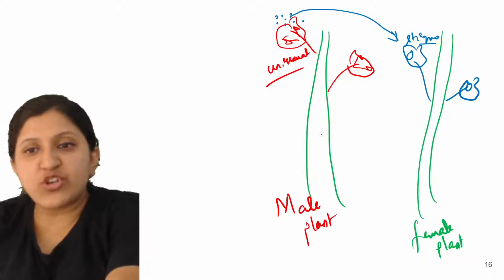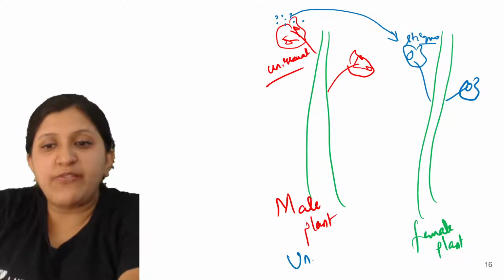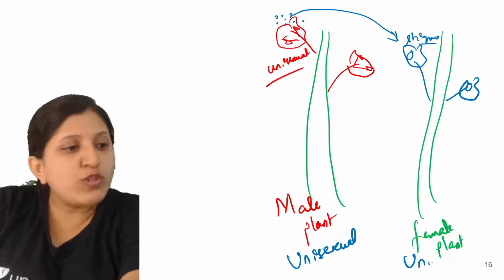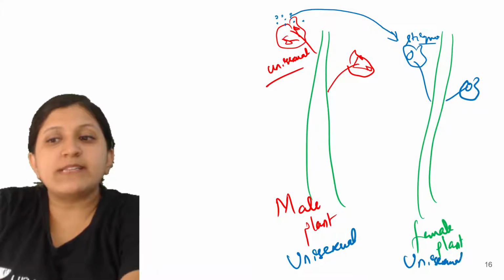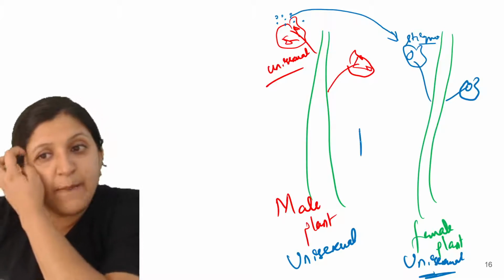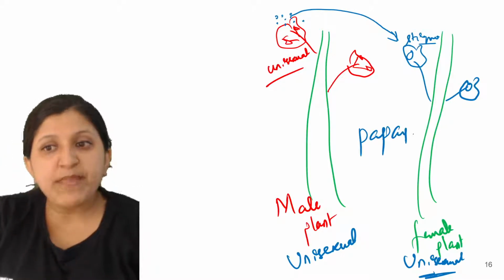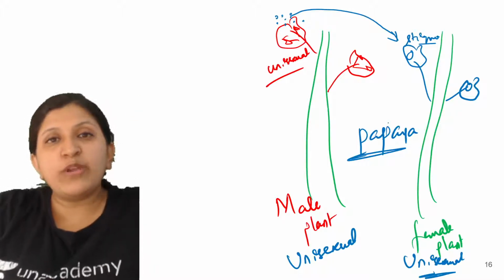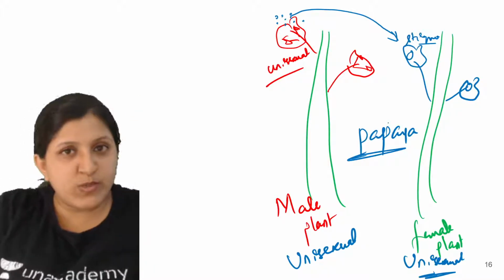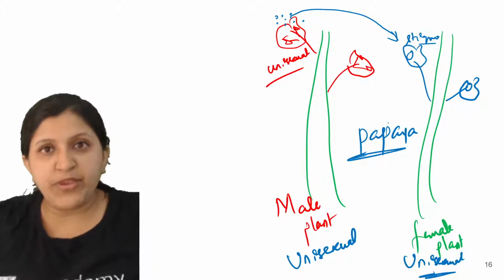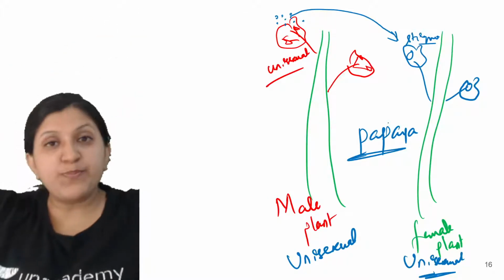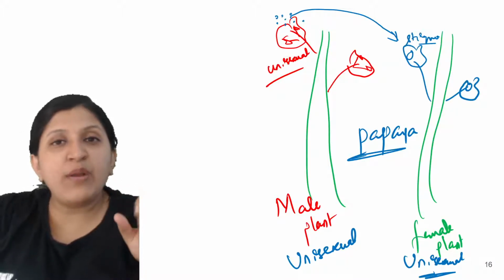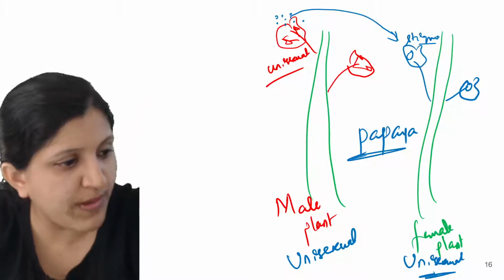So now this is a unisexual plant, just the male plant. This is also a unisexual plant, that means it is just a female plant. For example, papaya. If you have observed anywhere, one plant produces a male flower and the other produces a female flower. The combination, that is pollination, has to occur, and only then does the papaya flower give rise to a fruit.